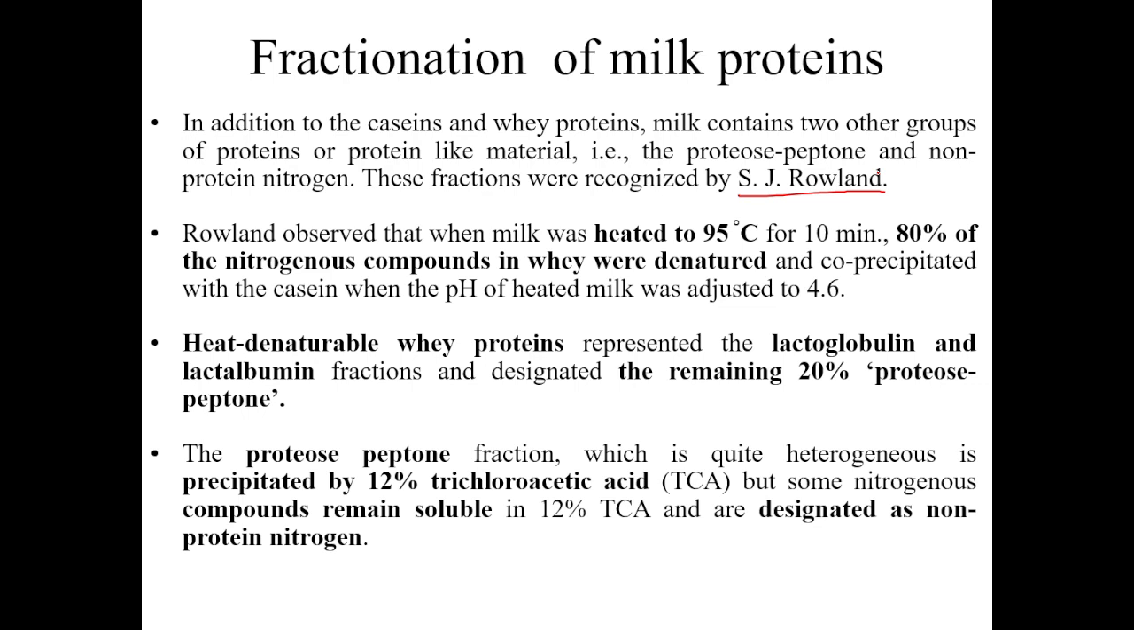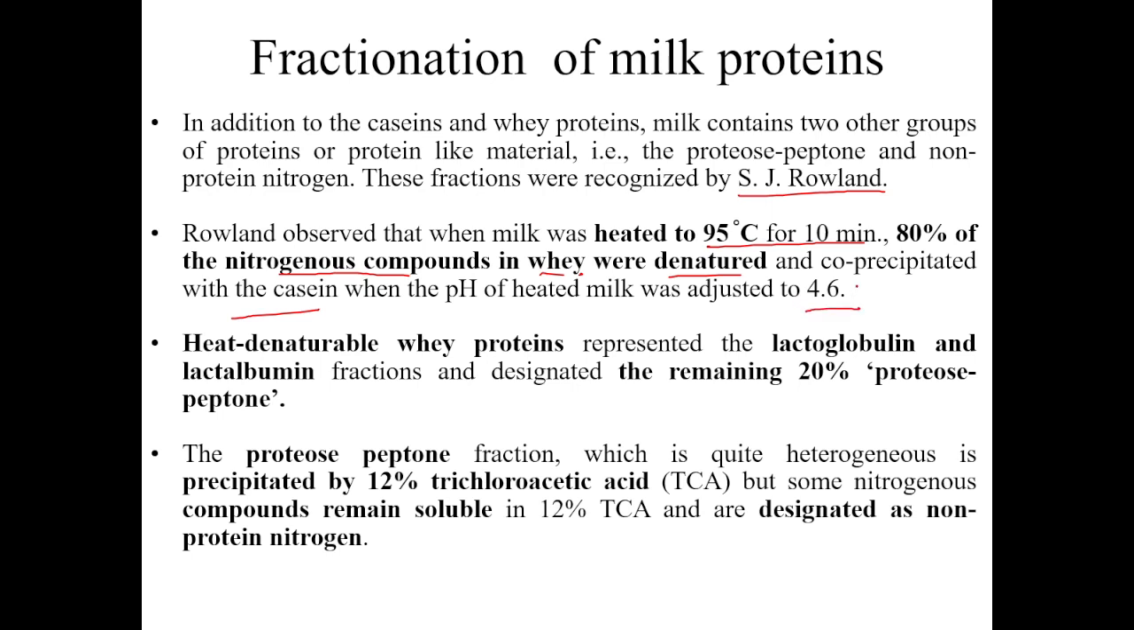In addition to casein and whey proteins, milk contains two other groups of proteins or protein-like material: the proteose peptone and non-protein nitrogen. Rowland observed that when milk is heated to 95 degrees Celsius for 10 minutes, that is, if you boil the milk, 80% of the nitrogenous compounds in whey are denatured and co-precipitated with casein when the pH of the heated milk is adjusted to 4.6.